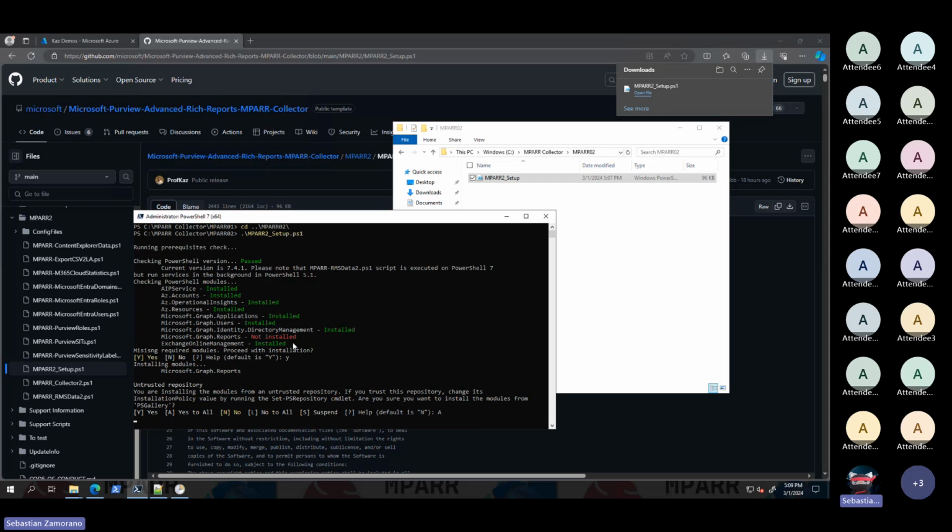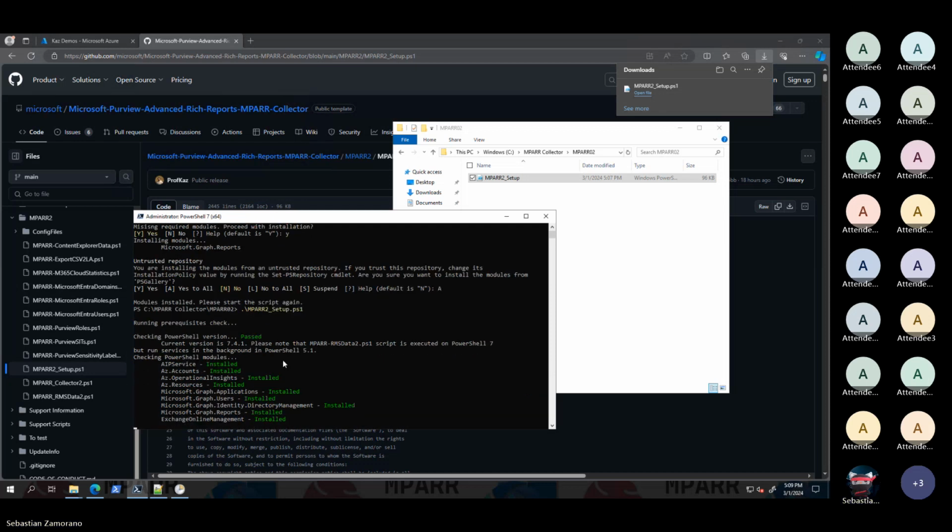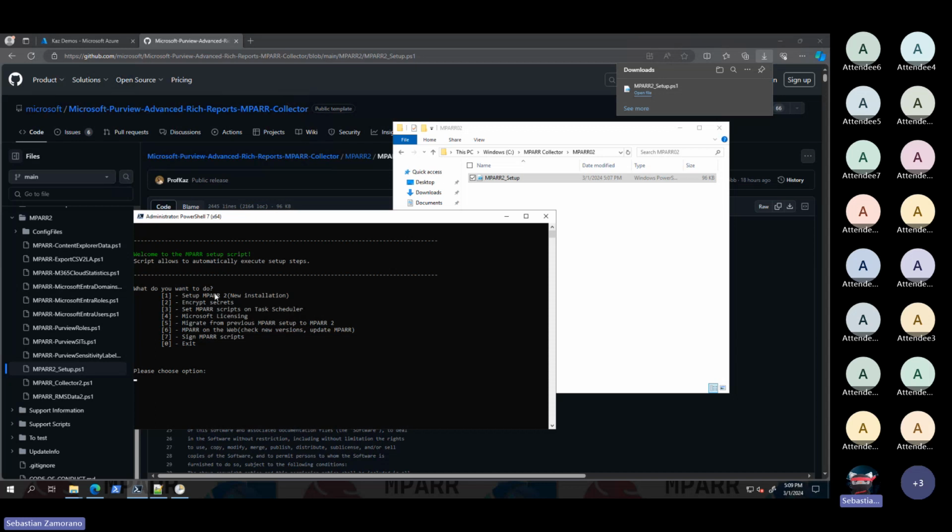It is expected behavior that always after you install the PowerTool modules, the script exits and you need to execute it once again. That is the expected behavior. This is not a new installation, so we don't need to encrypt the secret.